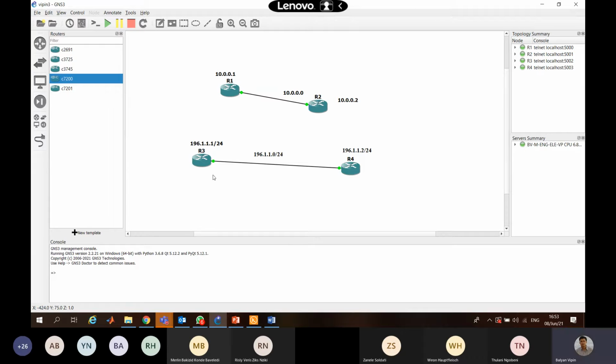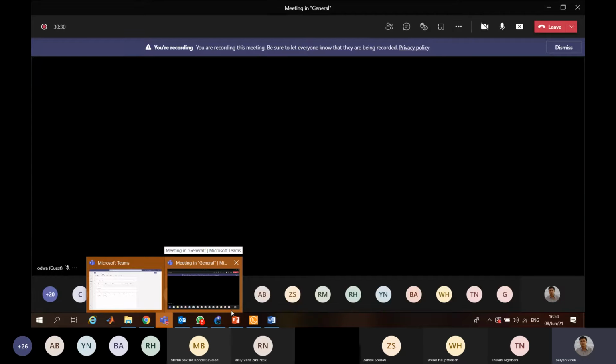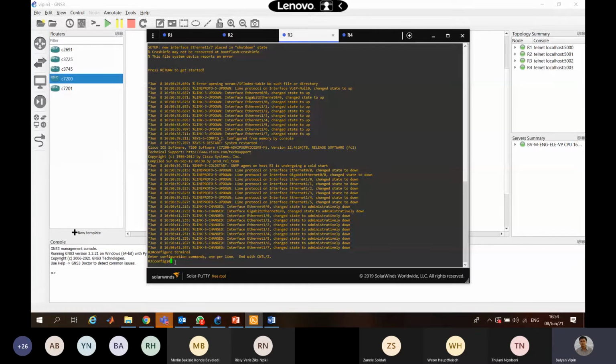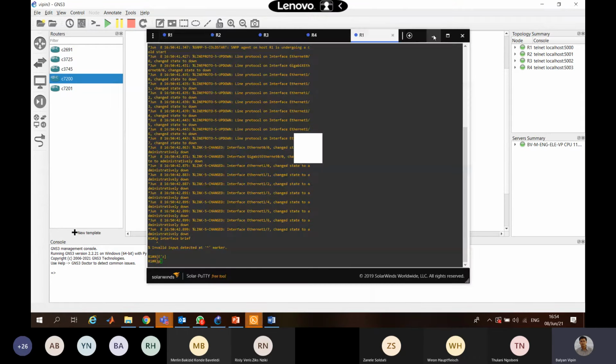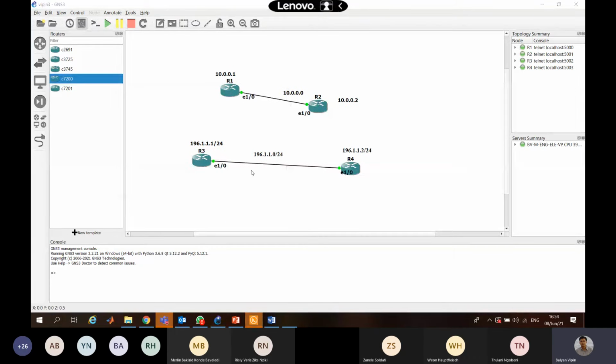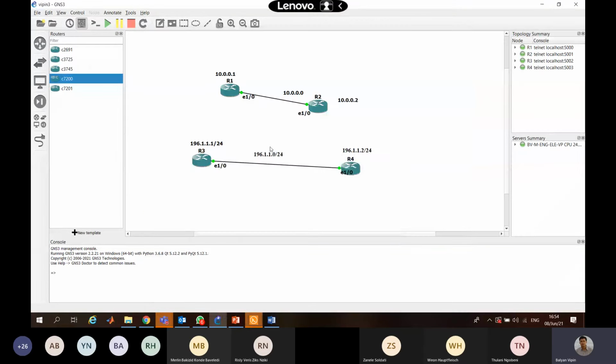And then in a similar way, you have to do the configuration for the interface to which you are connected. So on this interface, you don't know what this interface is. When you click this part, it's popping up differently.